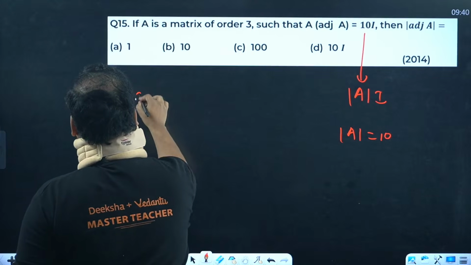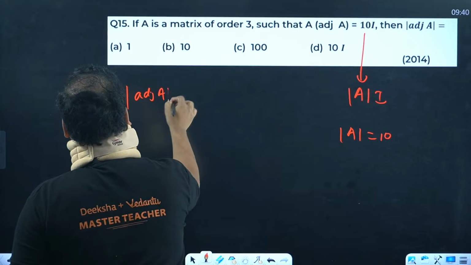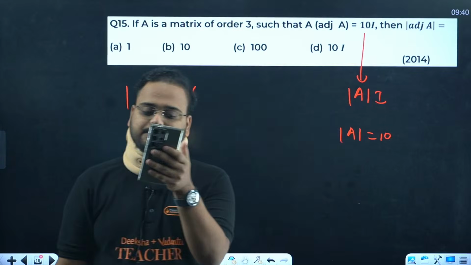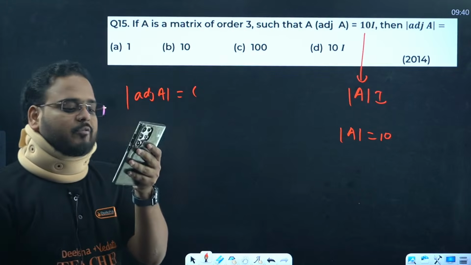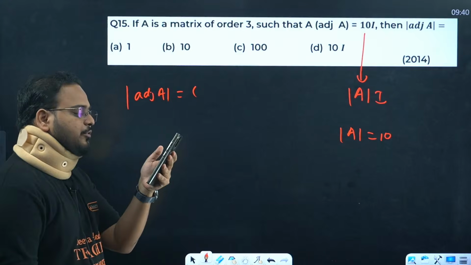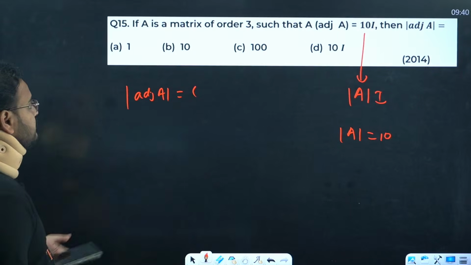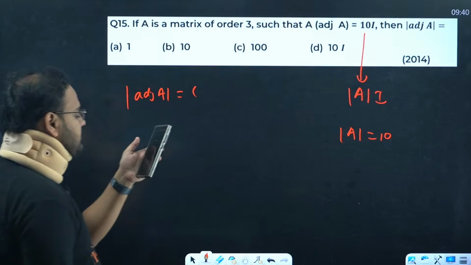And they're asking us this property, adjoint of A. So please use this property. I hope you all know that. I'm waiting. I'll not give you the answer, I'm just giving you the hint. So C is the right answer, by the way.